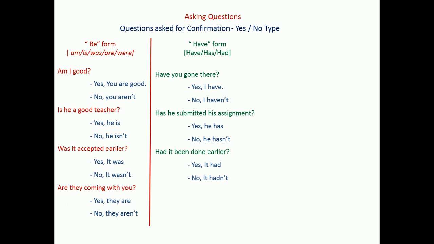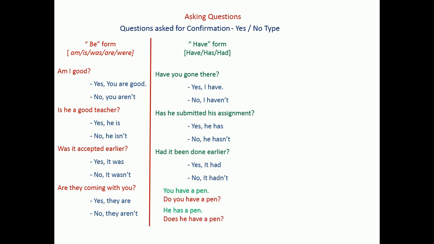But in case have is used as a main verb, like do you have a pen? Here have is a main verb. So we cannot just bring the main verb in front of the subject. We cannot ask the question like have you a pen? Instead we have to use the do form for this. Do you have a pen? Instead of have you a pen, which is a wrong usage. So we have to use do you have a pen?